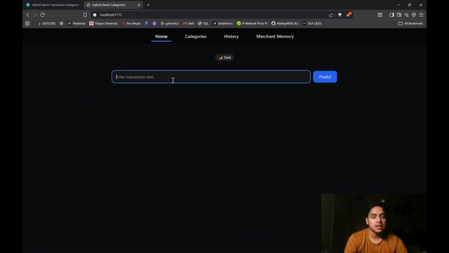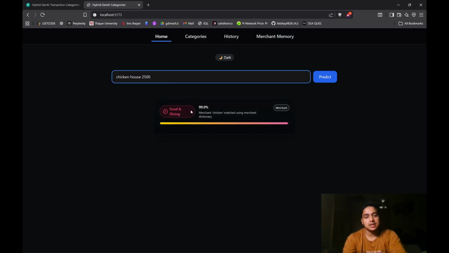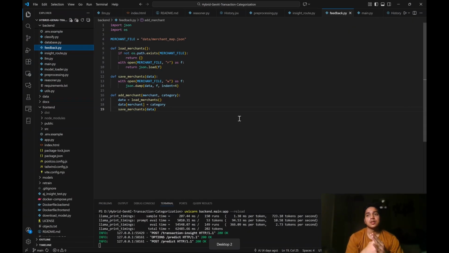Next time I try to put in that merchant, like I put in chicken, it gets categorized in just a second. Why? Because it took it from the merchant dictionary: food and dining. Now that is what it means to be smart.